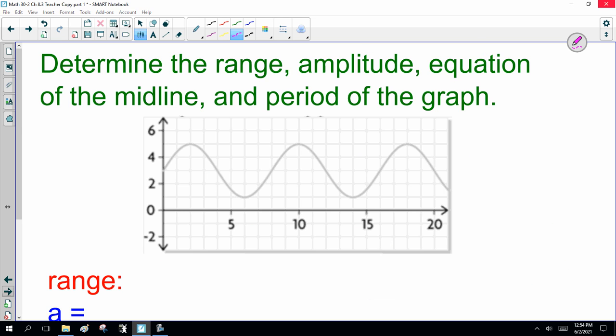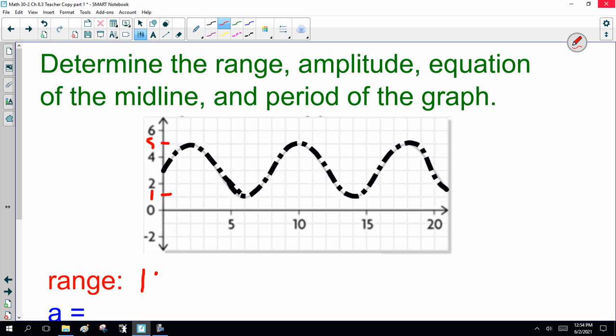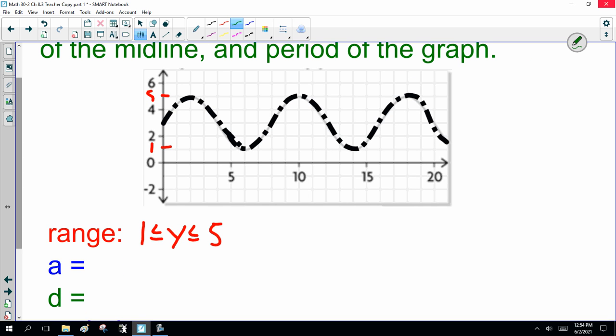Now, moving on. Here's another graph. Determine the range, amplitude, equation of the midline and period of the graph. So, once again, not the nicest copy, but I realize on yours, the photocopy shows up nicer. So, let's get through this quickly. Range: minimum is 1, maximum is 5.